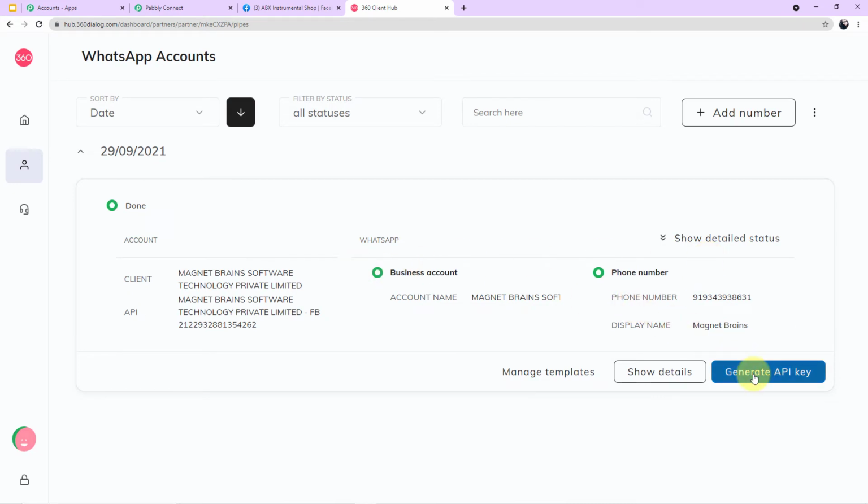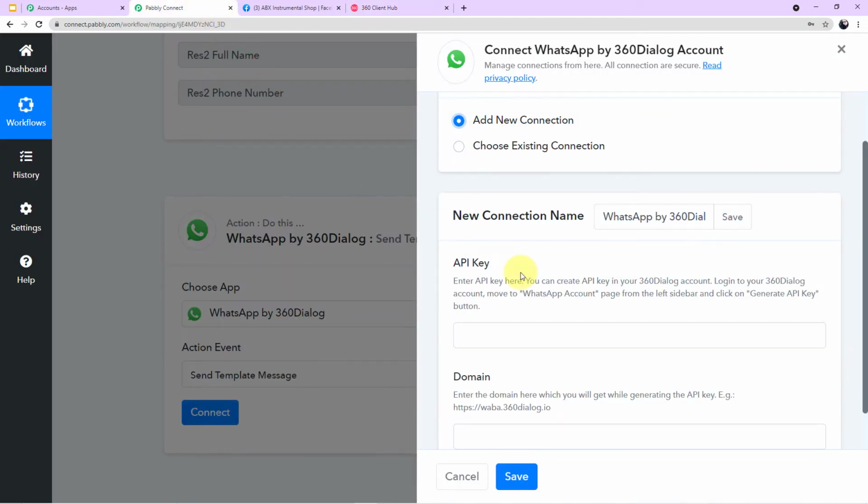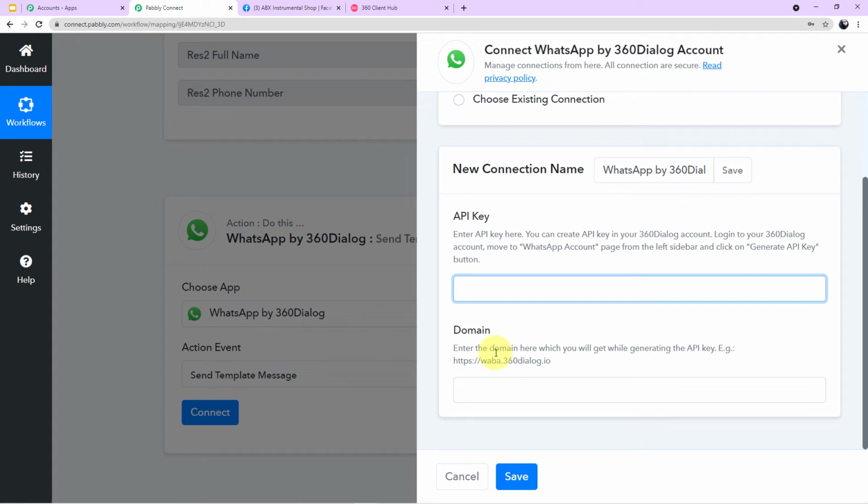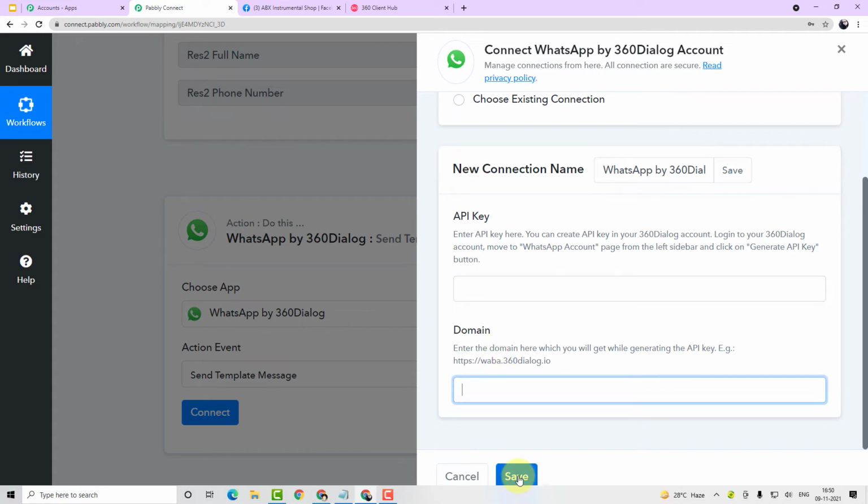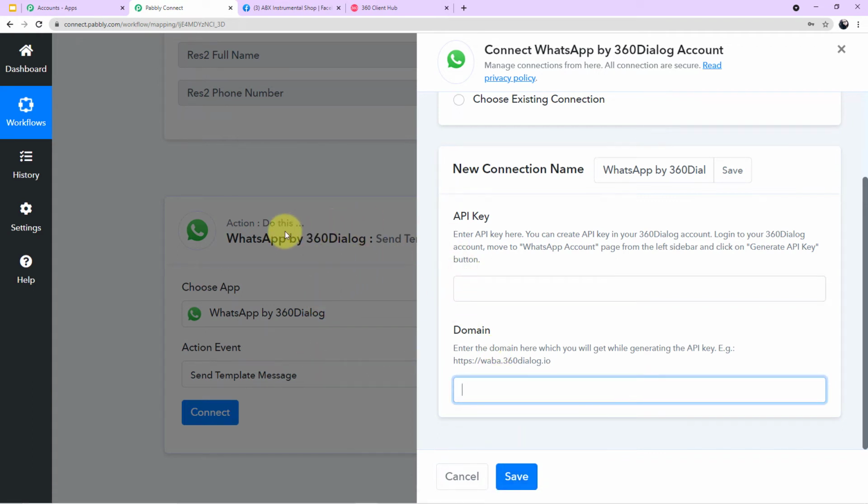Now this process of generating API key is a one-time process, so you don't have to do it again and again. You have to just click here once, your API key will be generated along with the domain, and the same API key can be used for different workflows. Okay, you will copy the API key from here and the domain. Go back to your Pabbly Connect account. You'll paste the API key here and the domain here. Now you will click on save and you will be authorized back to your workflow.